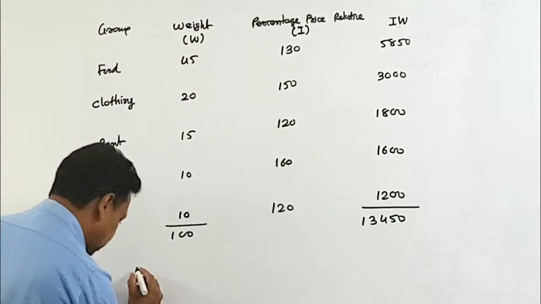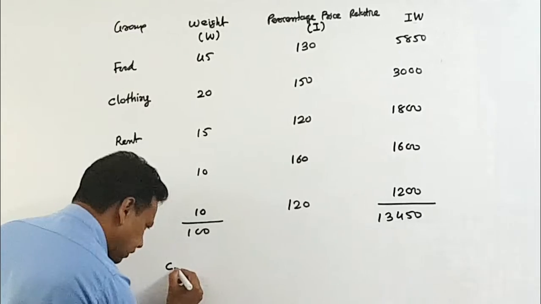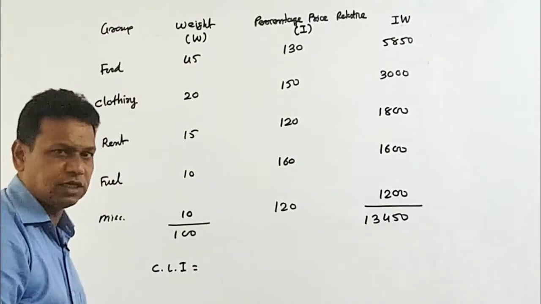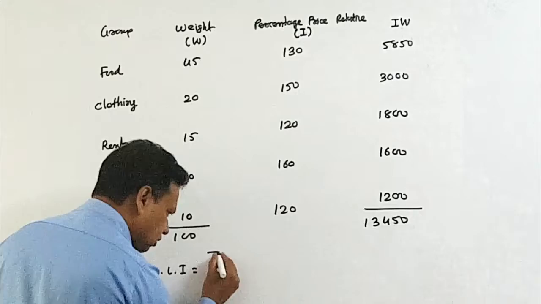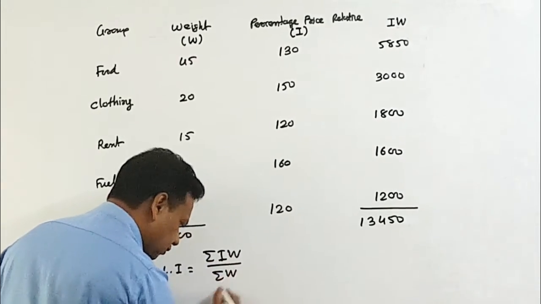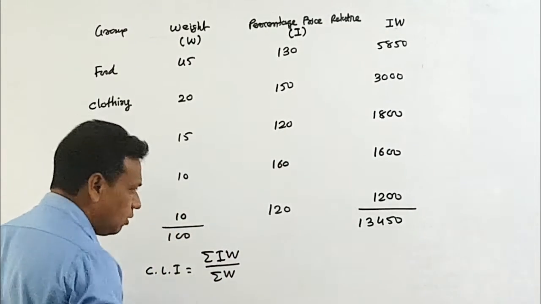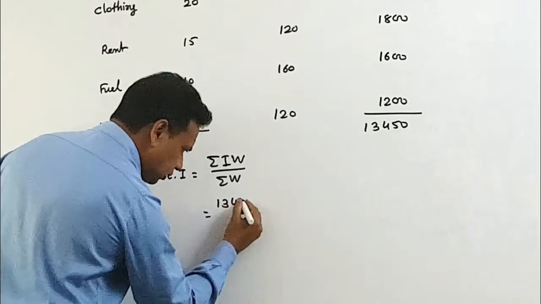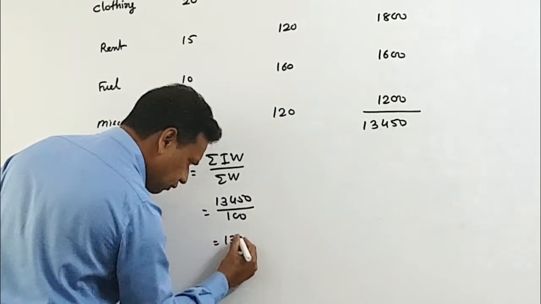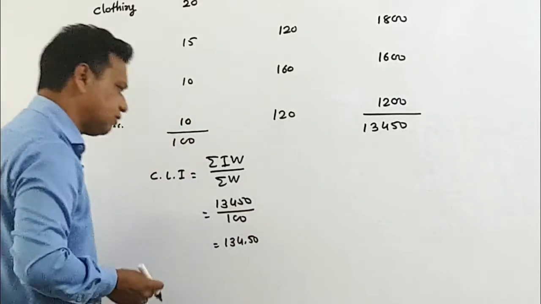So we have to find out here cost of living index number. It is CLI, and your method is family budget method. CLI is equal to sum of IW divided by sum of W. So 13,450 divided by 100, so it is 134.50.